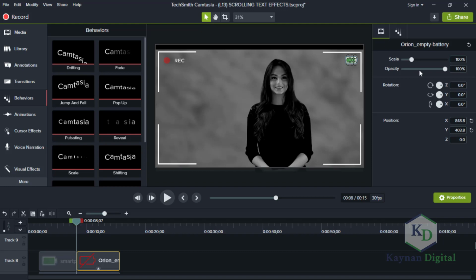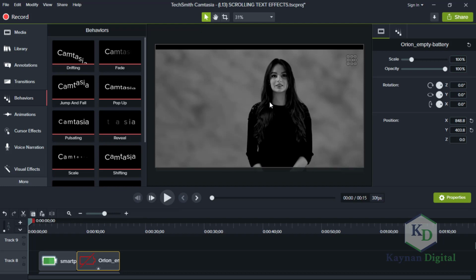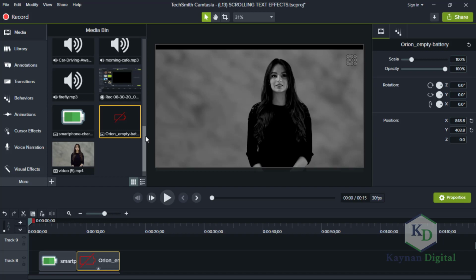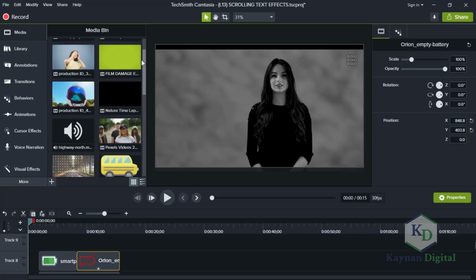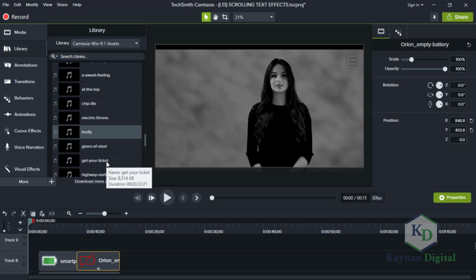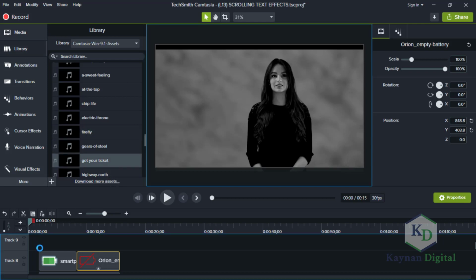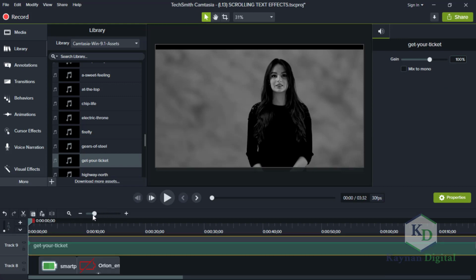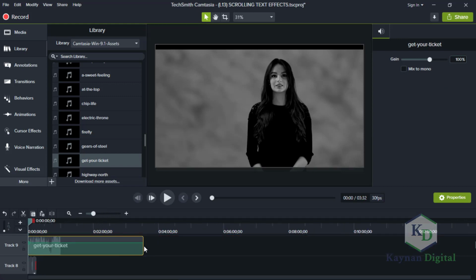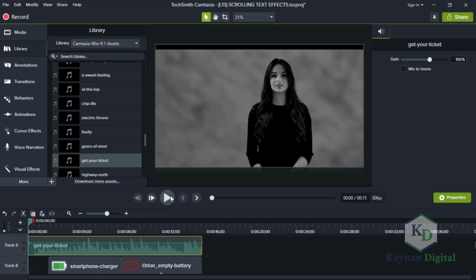Okay, let's see. Good. So now this video doesn't have an audio, so let me just add a random audio to it. Let's just pretend that it's the lady speaking. So to add audio, you can go to library, just check this, just add this. The size is too long, so let's just reduce the size. Reduce the length. So now let's play.